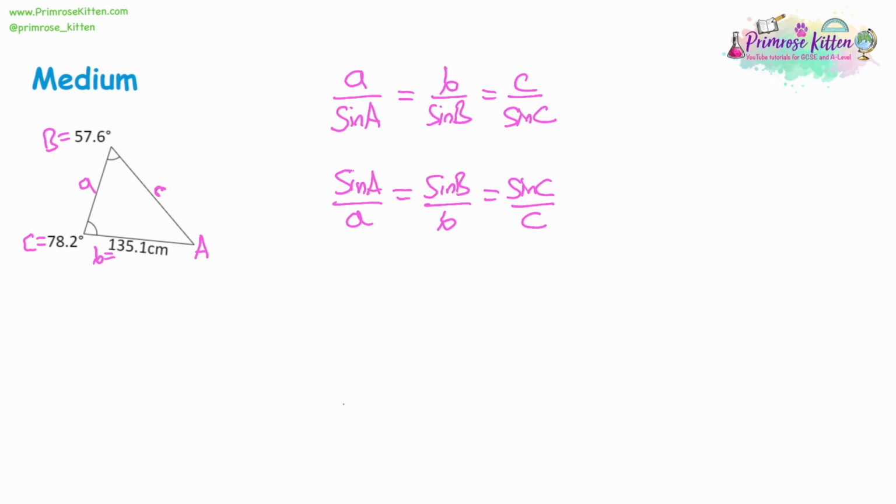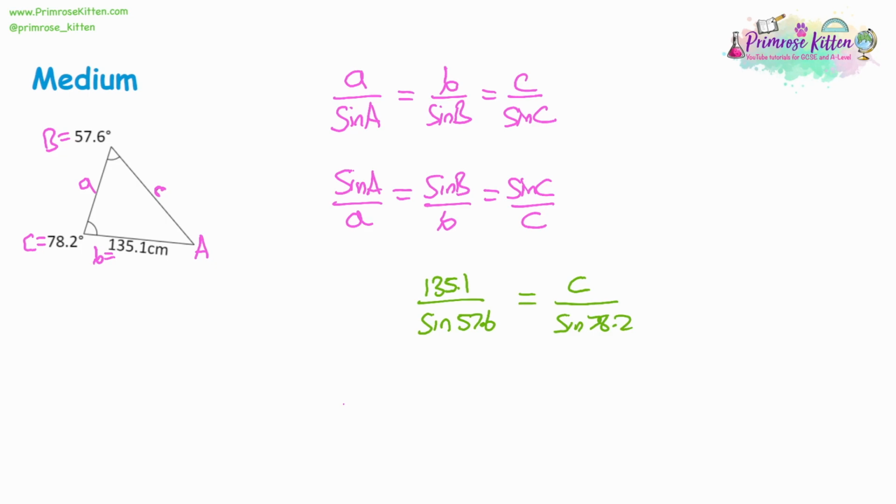So let's substitute. We don't have anything for A, so we're not going to substitute into A. For B, B itself is 135.1, and then sine B is 57.6. Again, just make sure you don't get the lowercase and uppercase b's mixed up. Lowercase is a side, uppercase is an angle. Then we have C. We don't have the length of C, the side, but we have C, the angle. It's 78.2. And again, we chose the arrangement like this because now we can get numbers for both of our denominators.